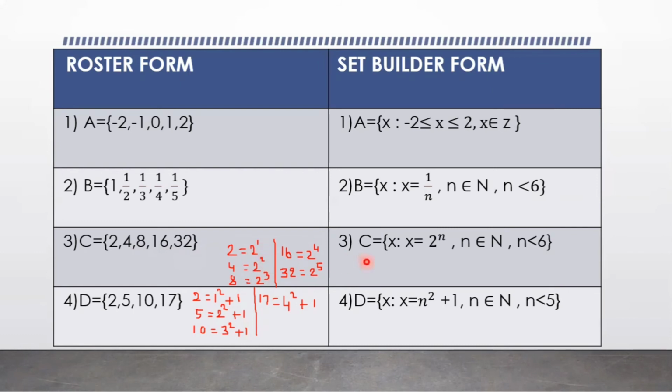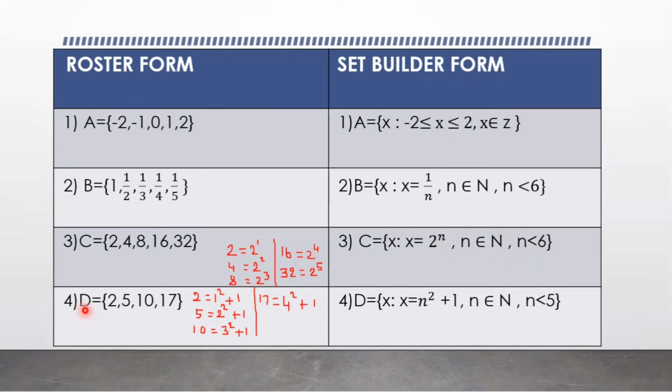So it can be written as C equals the set of all x such that x equals 2 power n. The base is not changing, so write it as it is, 2, but the power is changing 1, 2, 3, 4, 5. So here we choose the letter n, where n belongs to natural numbers and n is less than 6, 1, 2, 3, 4, 5 only, or n is less than or equal to 5.